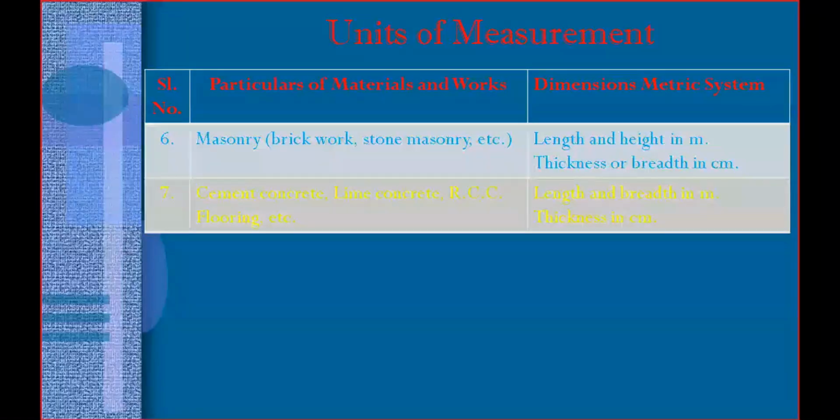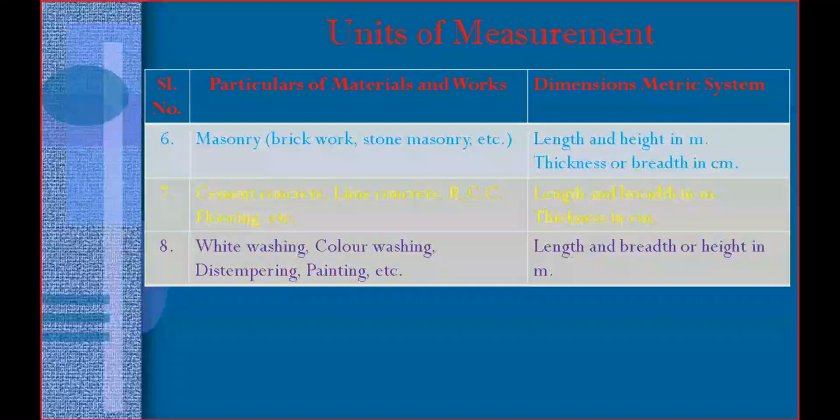Okay, next one is white washing, color washing, distempering. These are in square meters. That means only length and width. For length and width, you need to consider meters. Okay, you need to measure the dimension in meters.